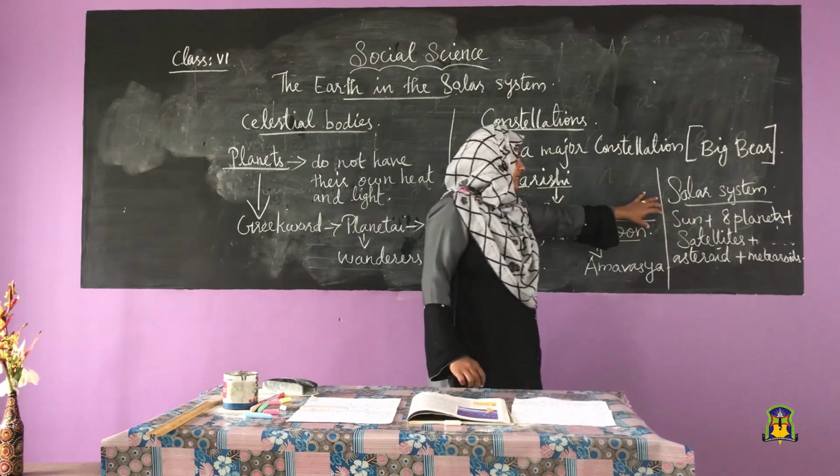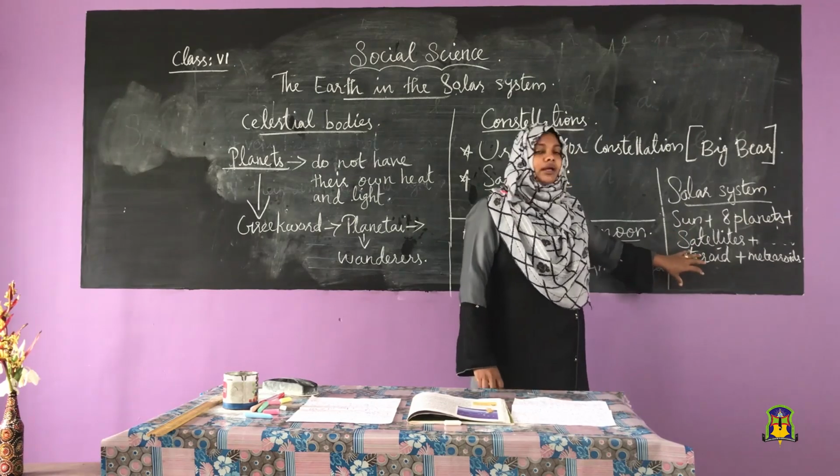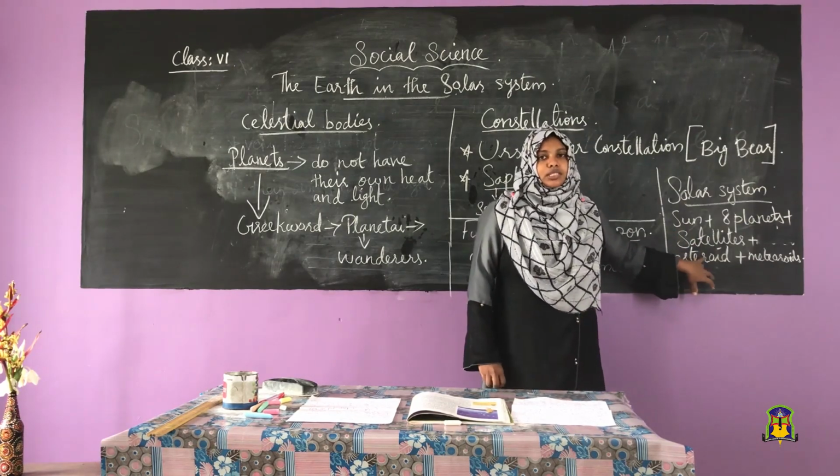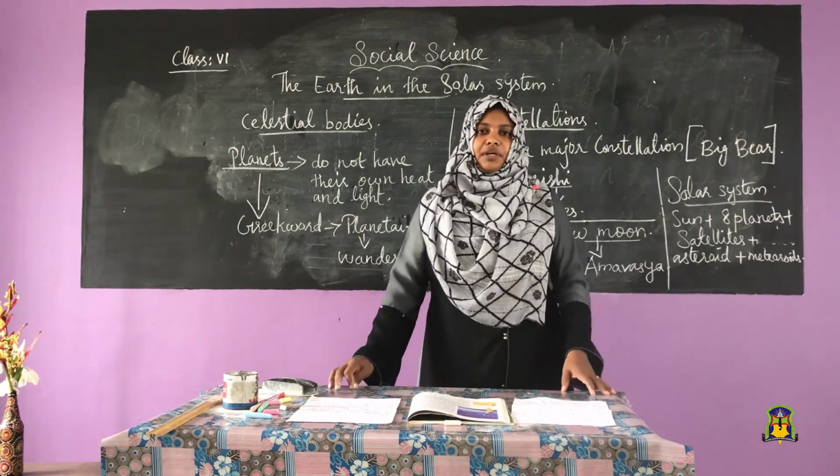What do you mean by solar system? The sun, 8 planets, satellites, and asteroids and meteoroids form the solar system, and the sun is the center of the solar system.